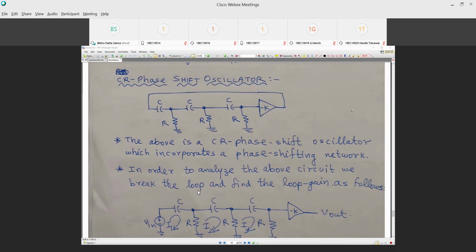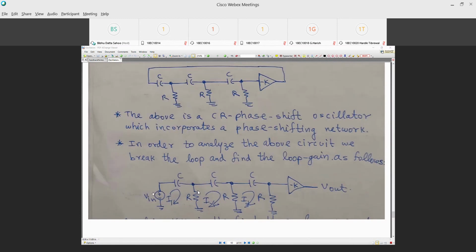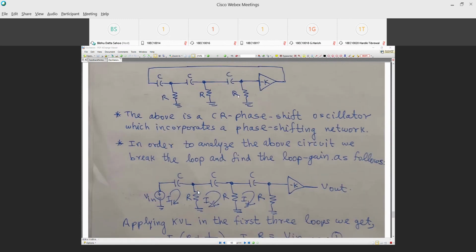Now, to analyze this network, we have to break the loop, right? And say that the loop gain should be greater than 1 at that oscillation frequency. So we'll break the loop over here.